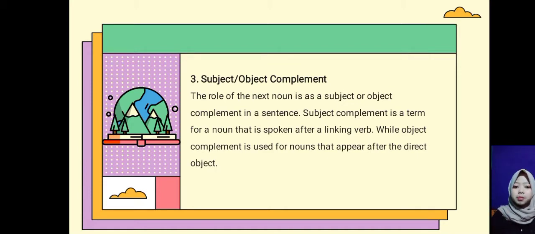3. Subject or object complement. The role of the next noun is as a subject or object complement in a sentence. Subject complement is a term for a noun that is spoken after a linking verb, while object complement is used for nouns that appear after the direct object.